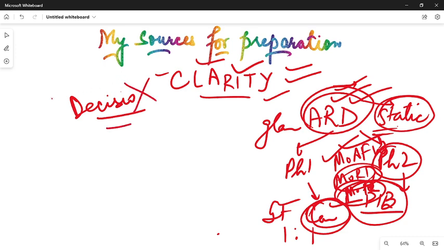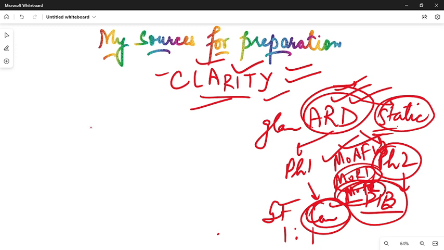So it could be a game changer. I will definitely talk about the decision making portion, and I will tell you what could be the sources for you to read this particular portion. I'm relying on the clarity itself, but after that, if I find any good source, I will definitely tell you about it, or if I find a free PDF for you, I will definitely upload it over the Telegram channel.